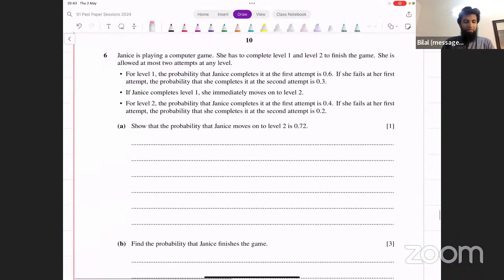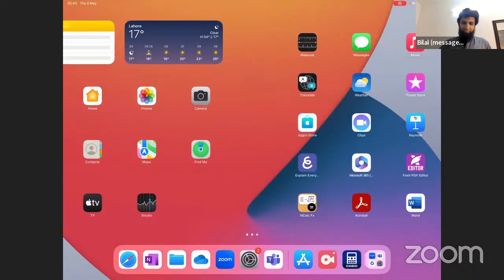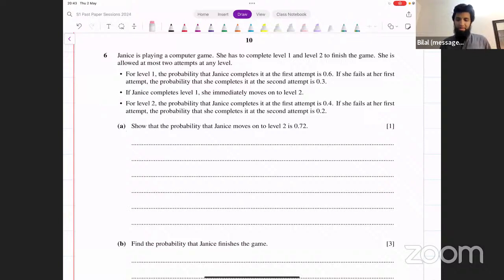All right. Now let's look at the next one. The next one that you've asked about is question number 6. Okay, let's try that. Question number 6 from this paper. Janice is playing a computer game. She has to complete level 1 and level 2 to finish the game. She's allowed at most 2 attempts at any level.